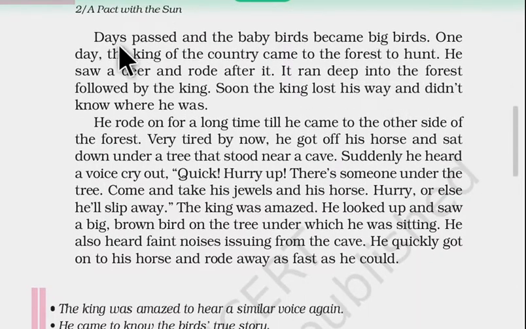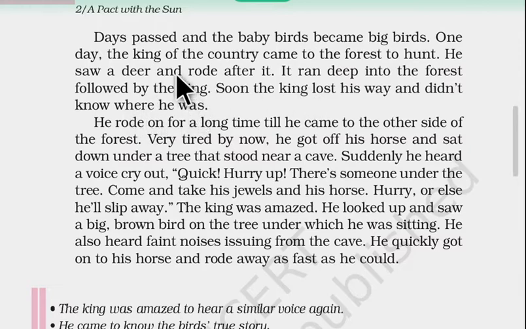Okay, days passed and the baby birds became big birds. One day the king of the country came to the forest to hunt. He saw a deer and rode after it. It ran deep into the forest, followed by the king. Soon the king lost his way and did not know where he was.